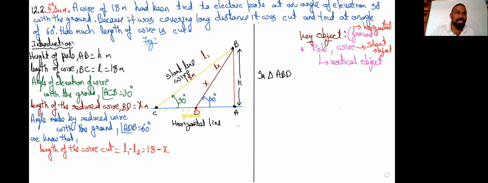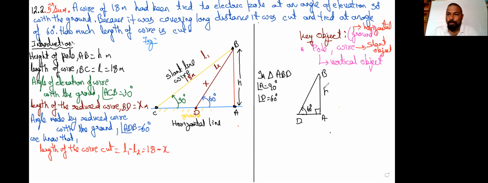We are considering this as B, this as A, and this as D, and angle at A is 90 degrees. Angle D is equal to 60 degrees.